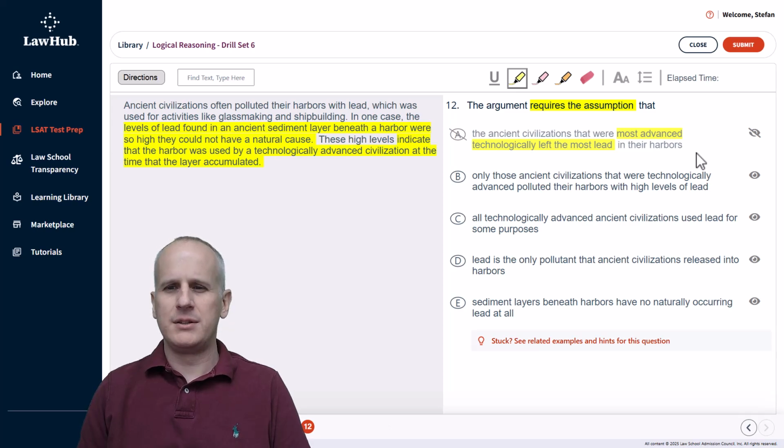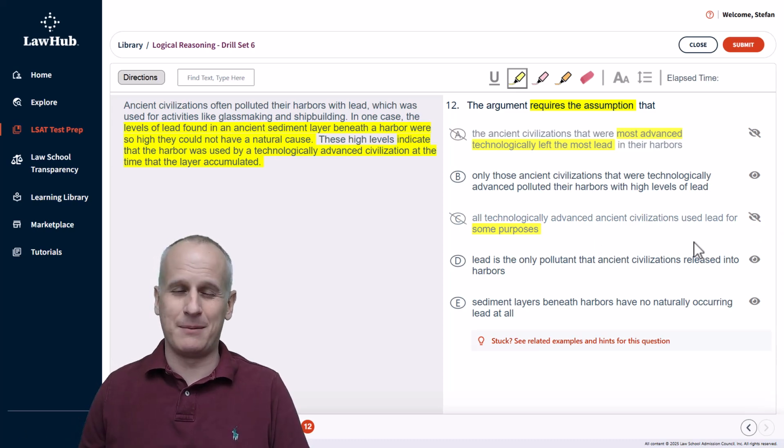Then choice B, only those ancient civilizations that were technologically advanced polluted their harbors with high levels of lead. So this is kind of hitting on what we were talking about. So let's hold that for now. Then choice C, all technologically advanced civilizations used lead for some purposes. Okay, some purposes. Did those purposes end up in the harbor? I have no idea. So this again would need additional information. Some purposes, incredibly vague. Great reason to eliminate.